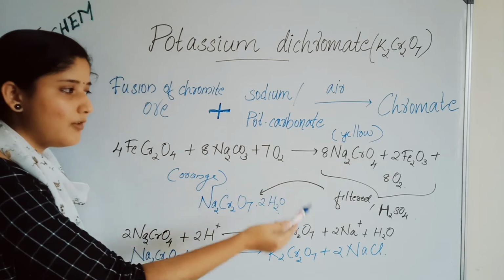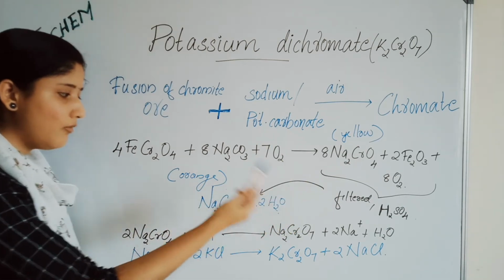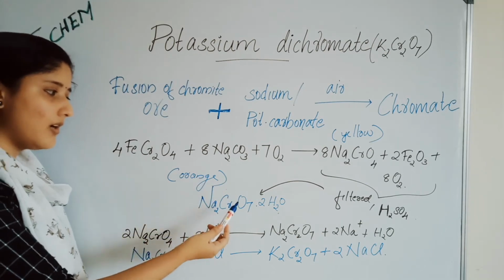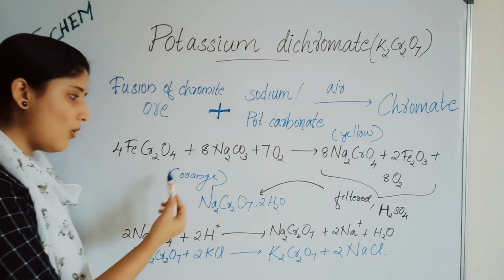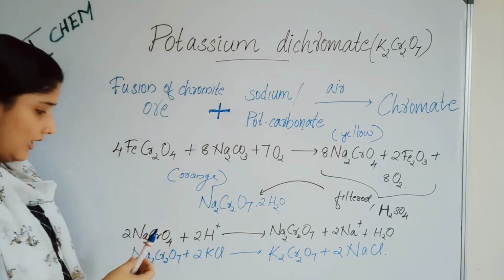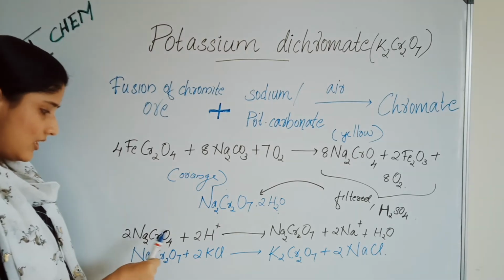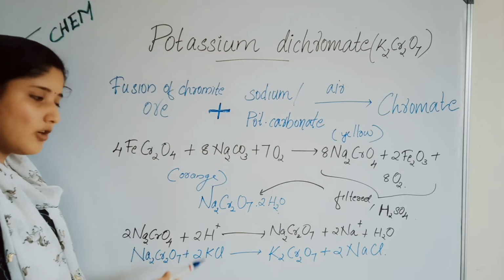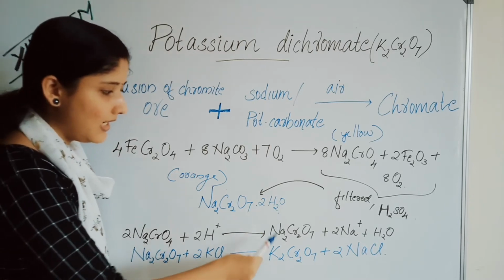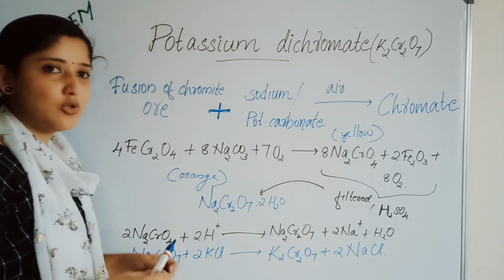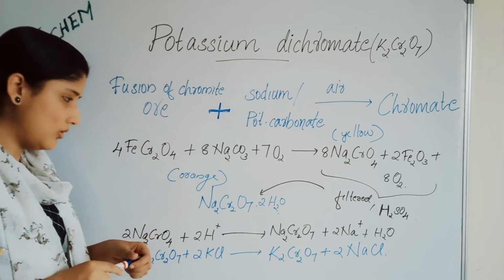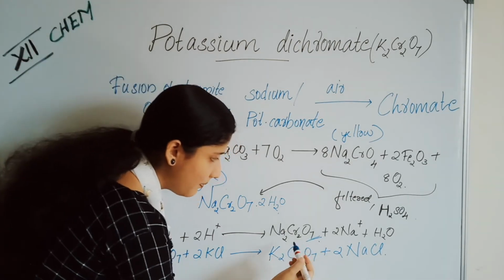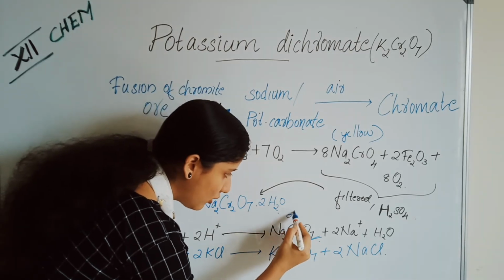When it is acidified with sulfuric acid and filtered, we get Na2Cr2O7, sodium dichromate, which is orange colored. The reaction is Na2CrO4 on acidification, that is addition of H+, gives Na2Cr2O7 plus 2Na+ plus H2O. This is sodium dichromate.